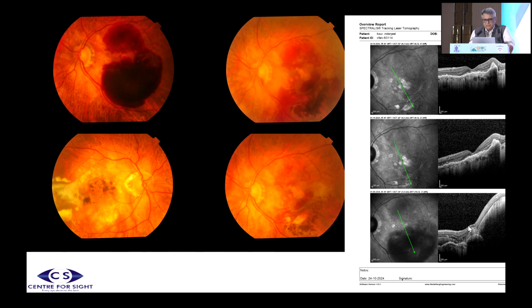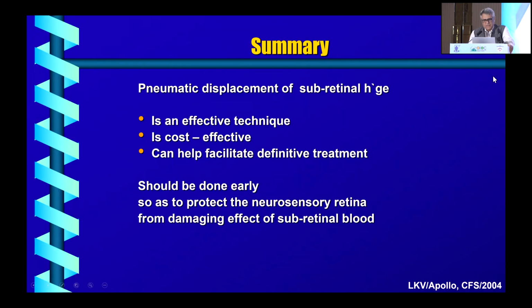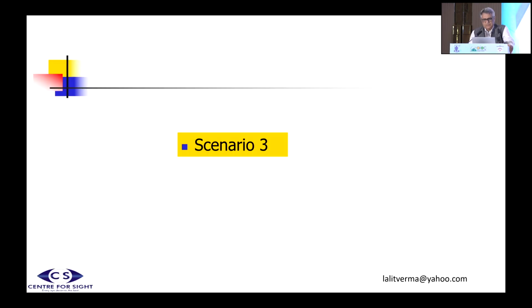If you see from down to the top, the response is pretty good, and the concavity of the foveal contour has come back. So pneumodisplacement is a cost-effective technique and works very nicely in a moderate amount of subretinal hemorrhage. But remember again, pneumo is only a mechanical job. You have to keep treating the cause with anti-VEGF agents.